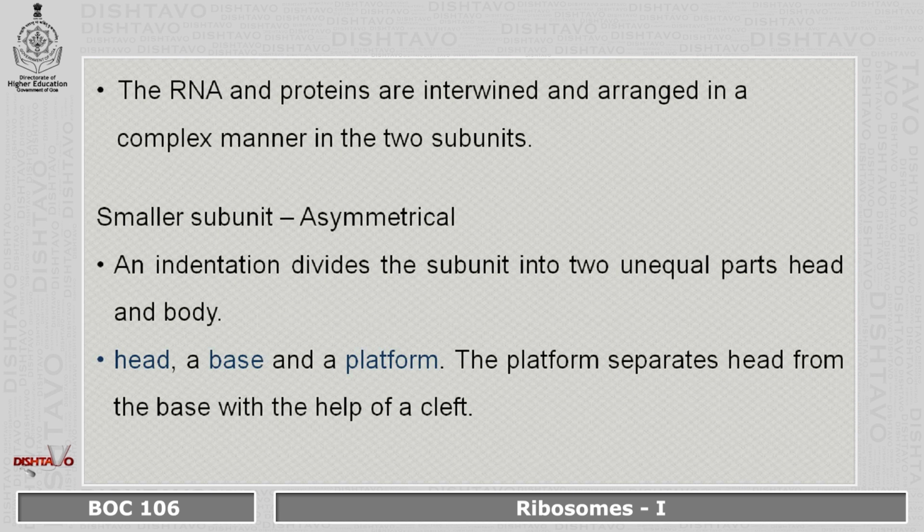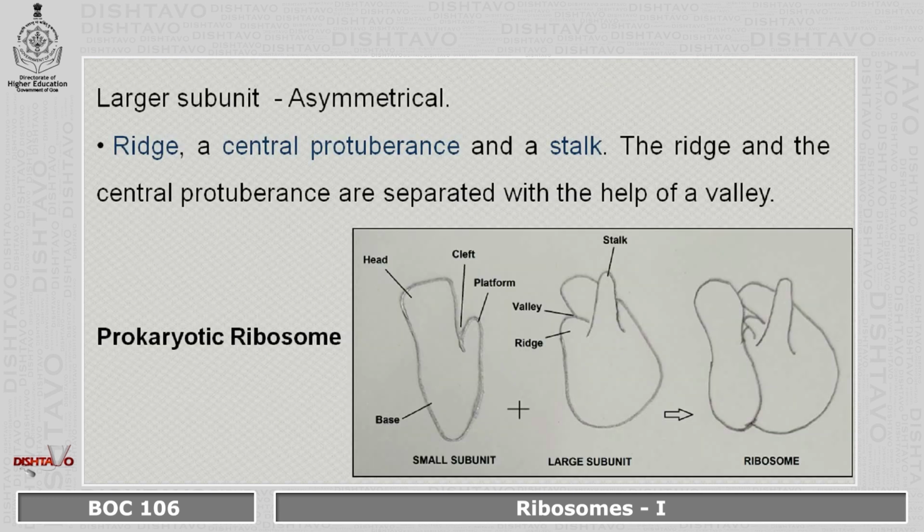The smaller subunit is asymmetrical. An indentation divides the subunit into two unequal parts, that is the head and the body. So it is made up of a head, a base and a platform. The platform separates the head from the base with the help of a cleft. You can see over here the head, the base.